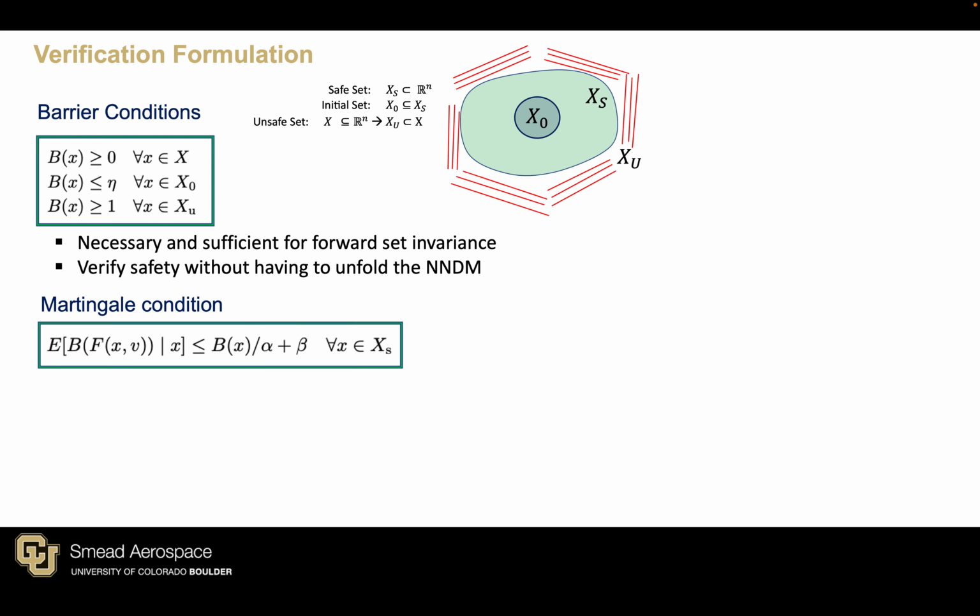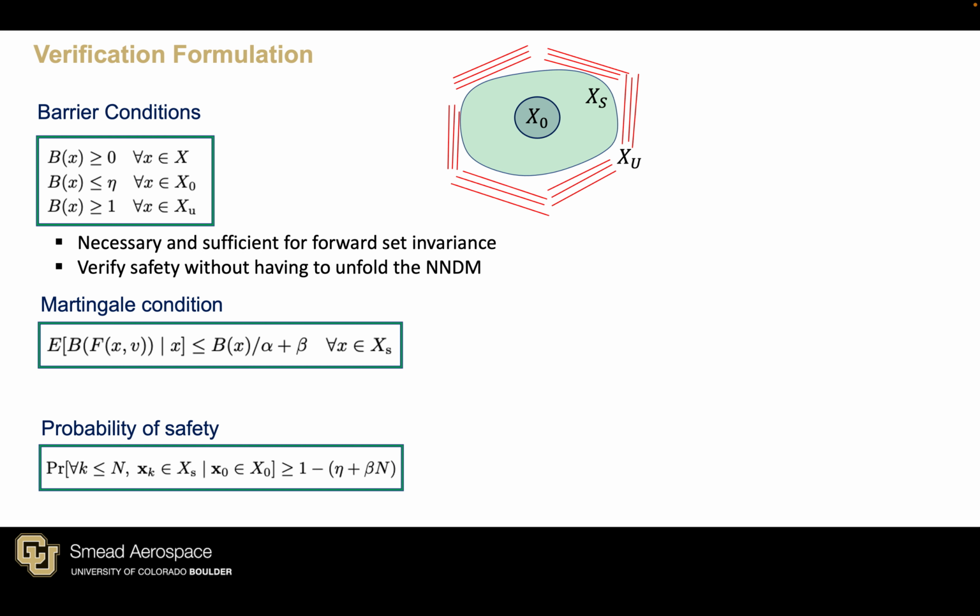On top of that, we have a so-called martingale condition, which states that the expected value of the barrier under the system's dynamics must be smaller or equal to the barrier in the current time step plus constant beta. It follows that the safety probability is then upper bounded by 1 minus eta plus beta times the number of discrete time steps n.